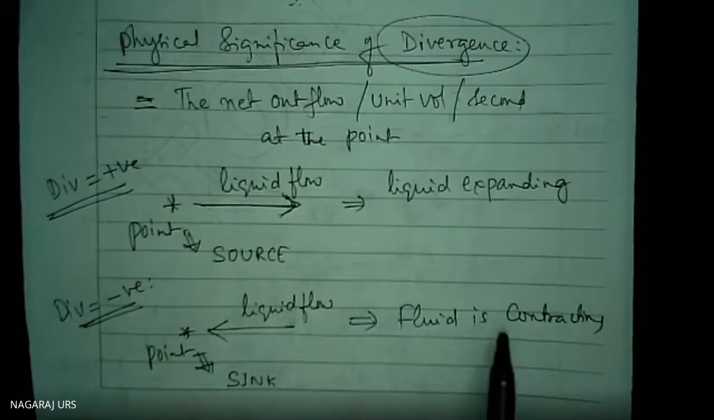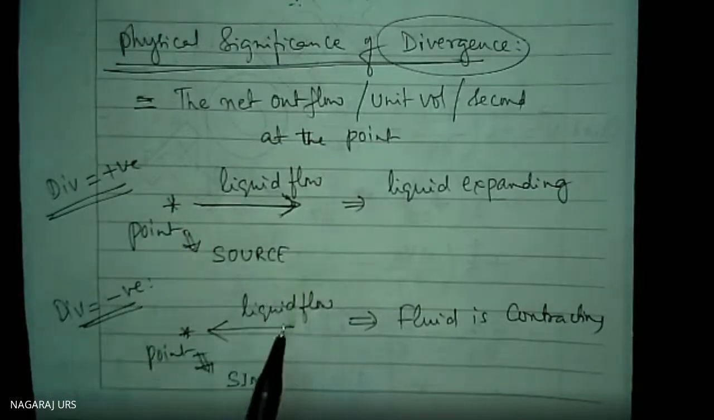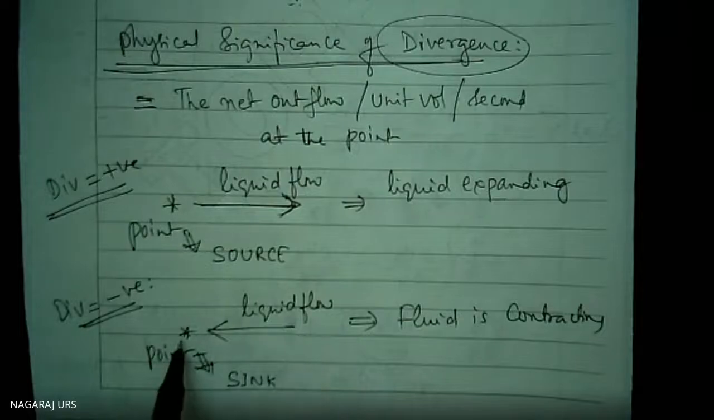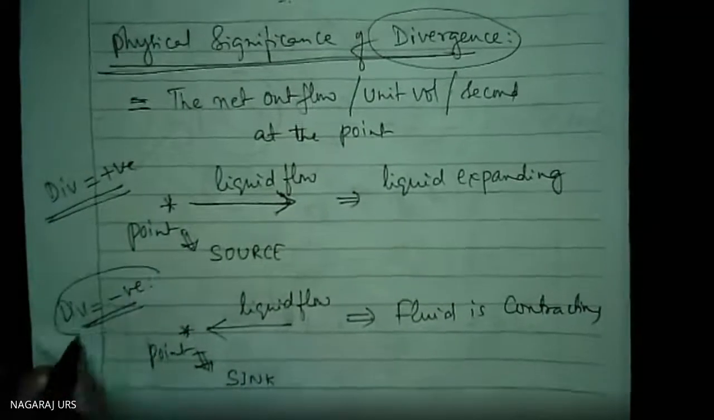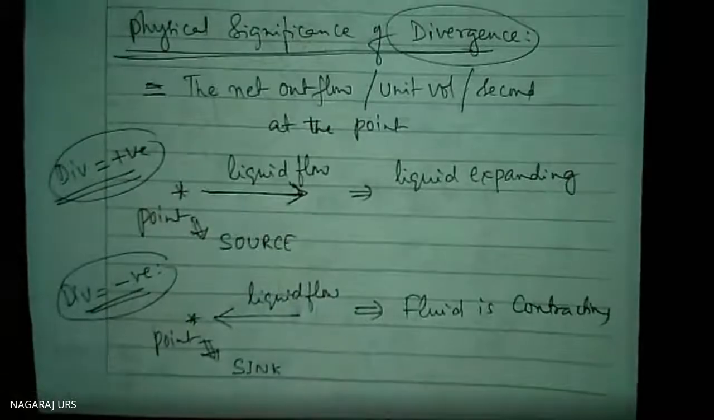The fluid is contracting here. The liquid is flowing towards the point. Here the liquid is flowing away from the point. Here the liquid is flowing towards the point. If liquid flows towards the point, then the point represents the sink. When do you say this? If the divergence is negative. When do you say the other one? If the divergence is positive.